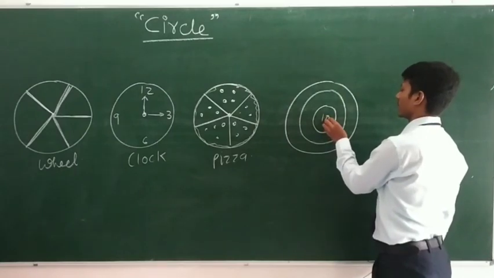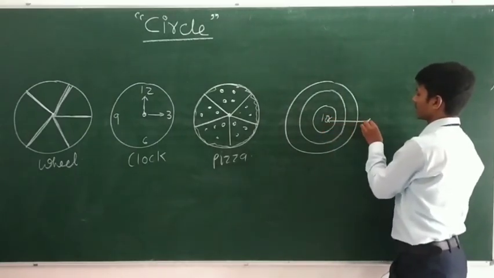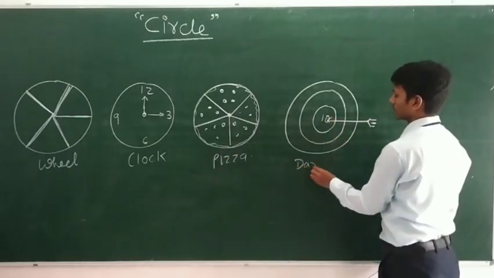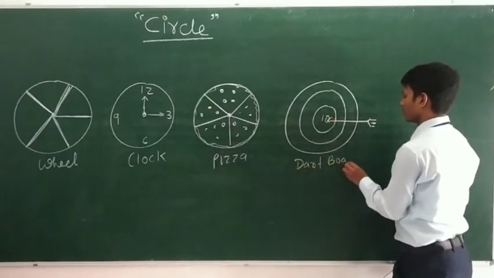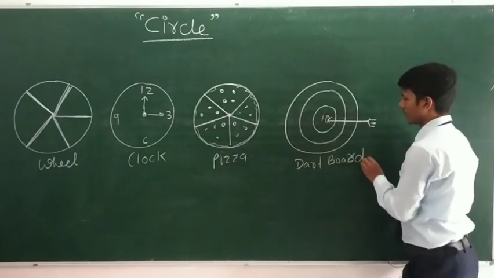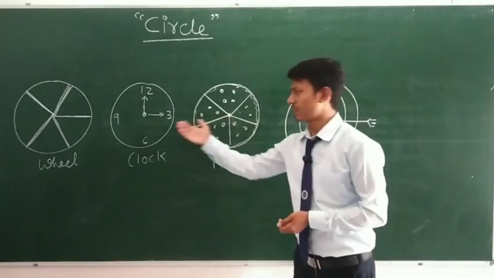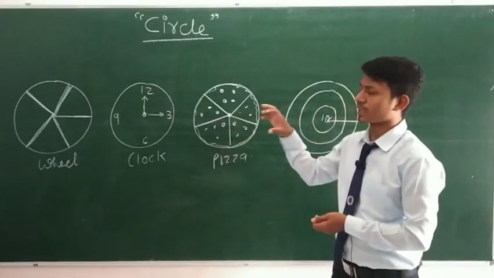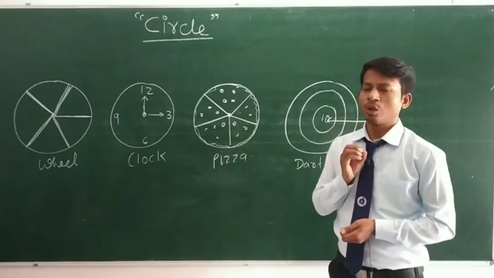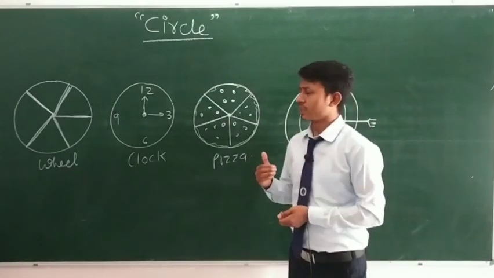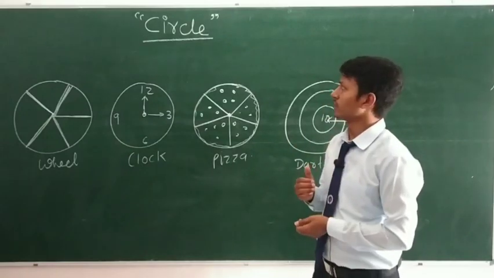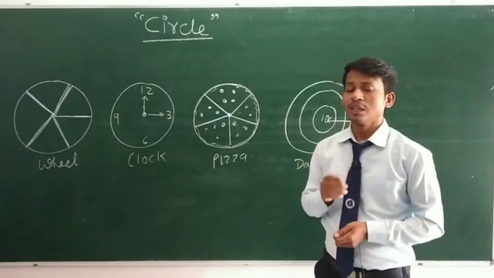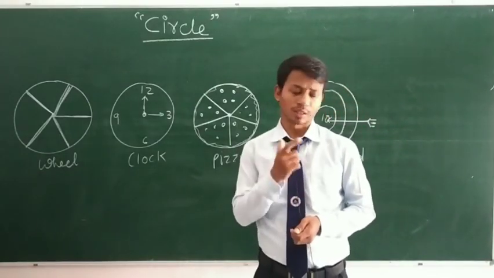In your daily life, you come across these objects, and one thing is common in all of them, that is all are in a round shape. So students, today's session is related to it, and we will discuss the circle. Let us start with the definition of the circle.